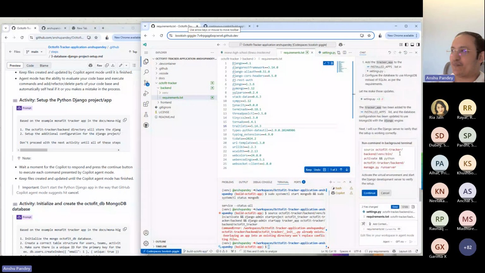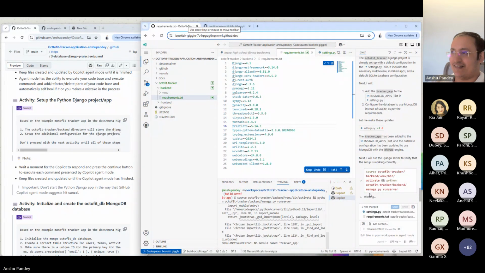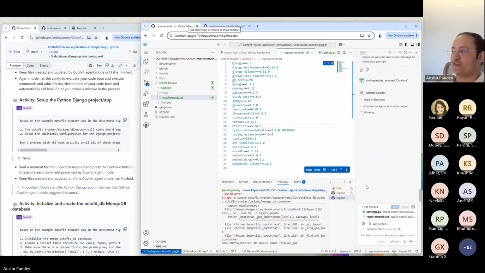And here we go. So it has identified now run these commands in the background. So let's do. So in general, even if it gets an error, right, it can actually check out its own code base and reiterate on top of it to modify it further. And that's a key beauty of how you use Copilot Assistant versus agent mode. Right. So next I will run the Django server to verify that setup is working correctly. Continue. Let's do that. So it has done all the checks.